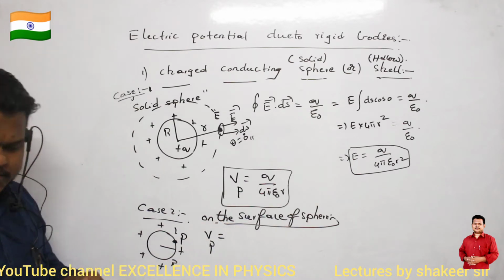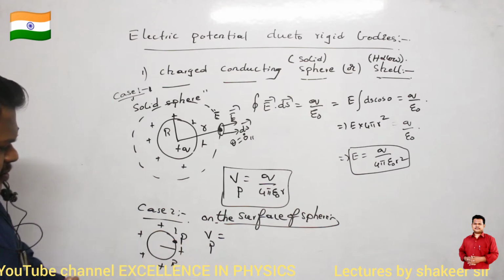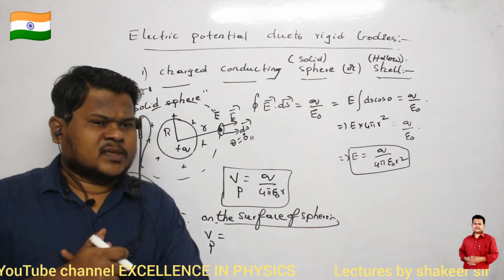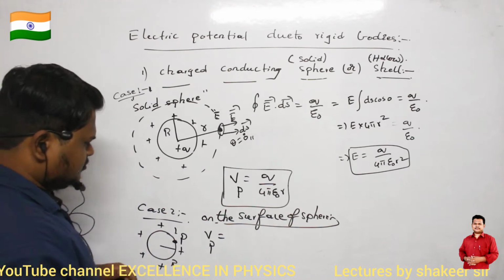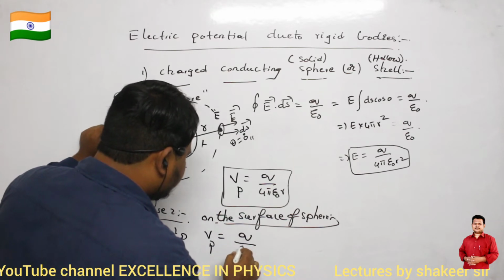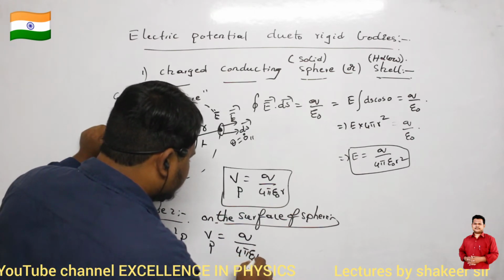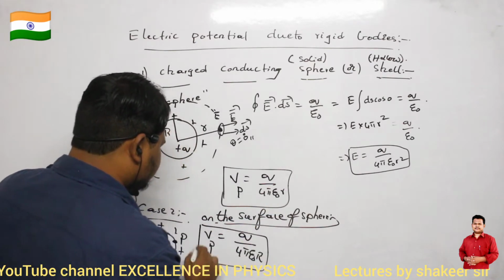Now can you say what is the equation for this one? On the surface, what will be the potential? Anybody? That's all, no? So q divided by 4 pi epsilon naught capital R. Here instead of small r, I am writing capital R. Are you able to understand?